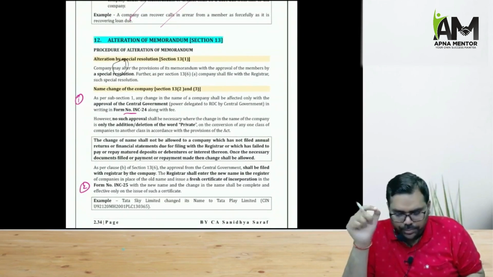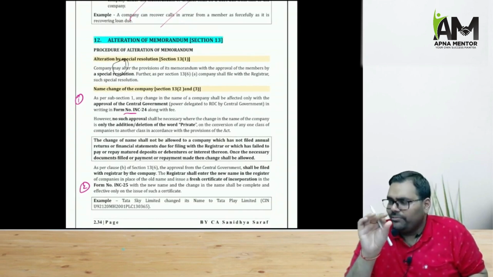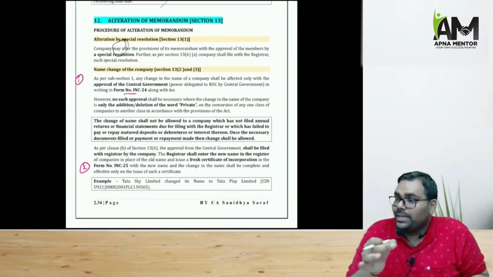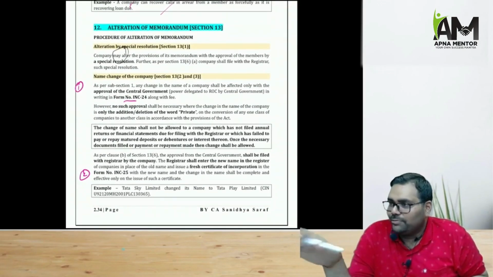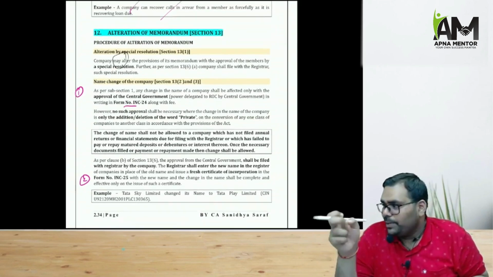Now in alteration of memorandum, if we talk about name change, then logically speaking, ROC approval must be obtained along with the SR approval, because there are several guidelines regarding name and the ROC will have to check whether those guidelines are being complied with or not. So the company will have to take the approval of CG. CG here has delegated the part to ROC.